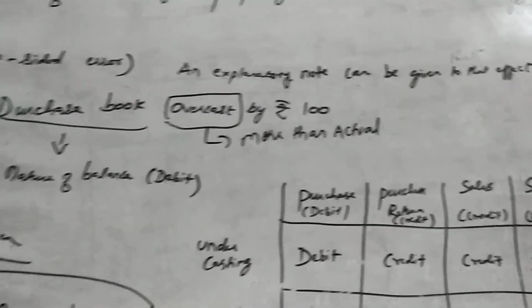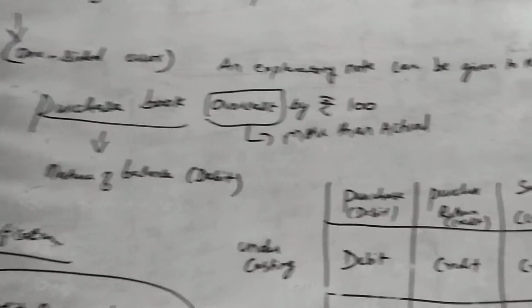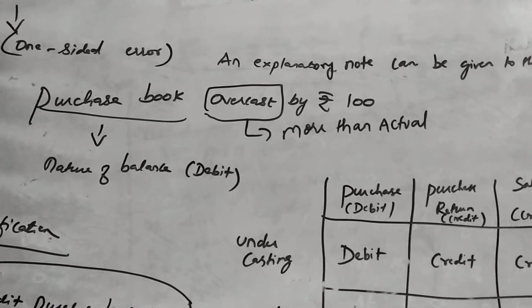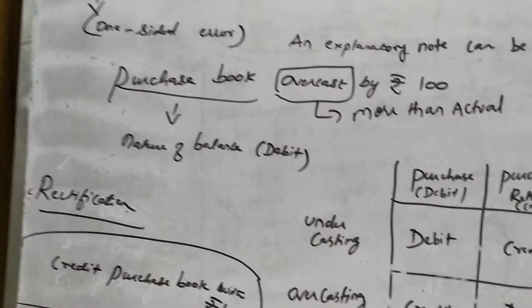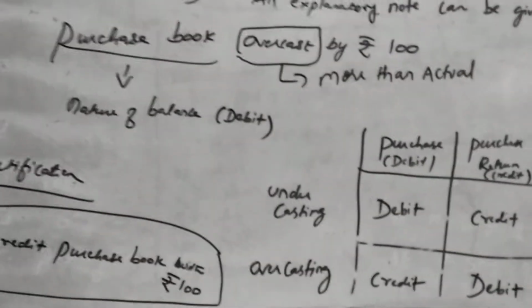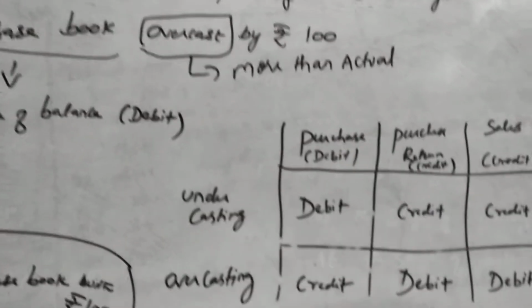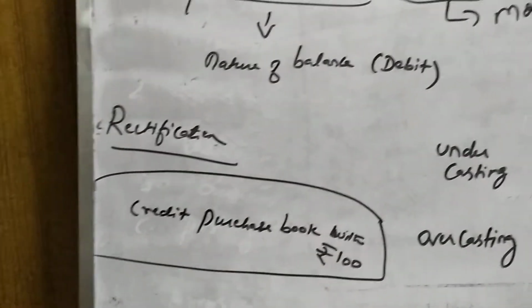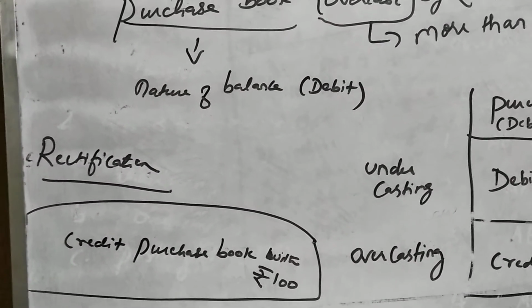That is what we are going to do now. For this purchase book overcast by rupees 100, we are going to give a rectification note, a single line explanatory note to that effect. For purchase book, the nature of balance is debit. But overcasting is just the opposite, so you have to give a credit. So credit purchase book with rupees 100. This is the rectification entry.